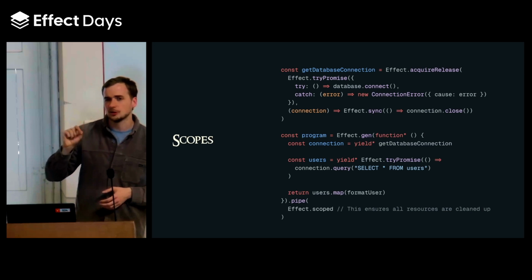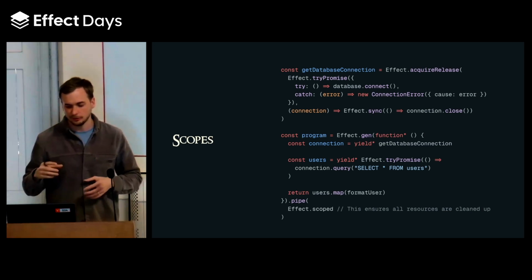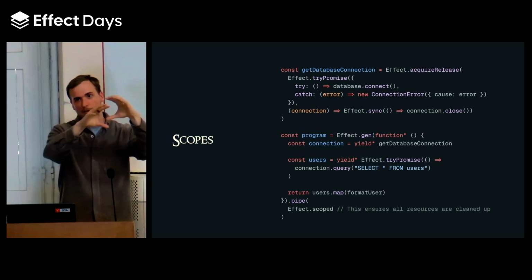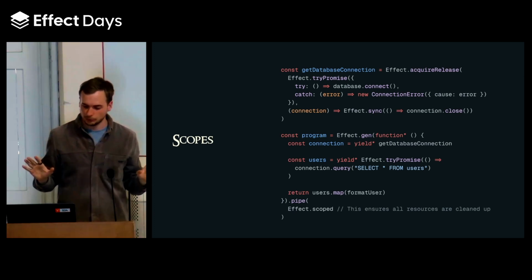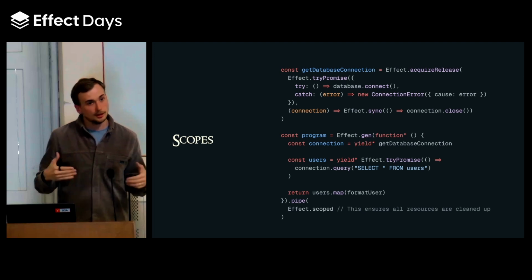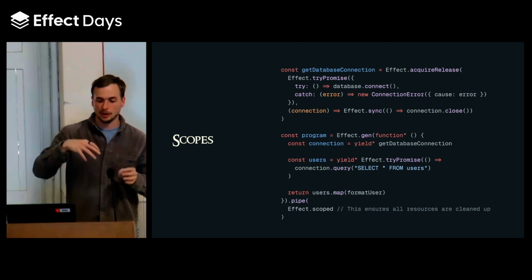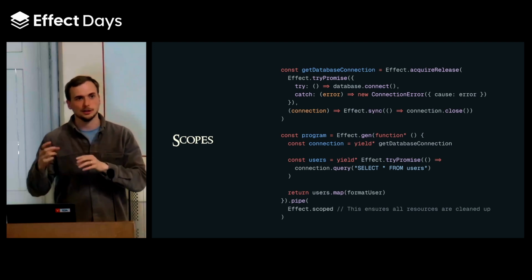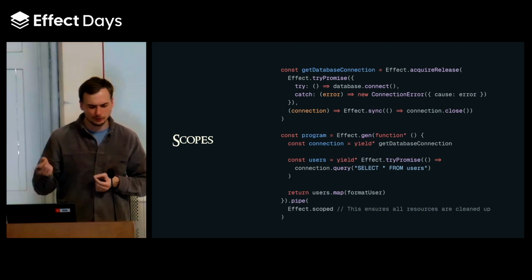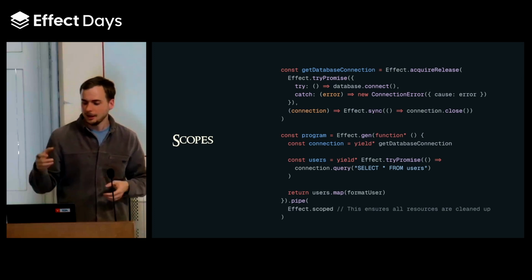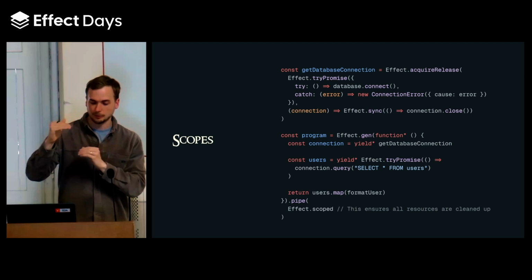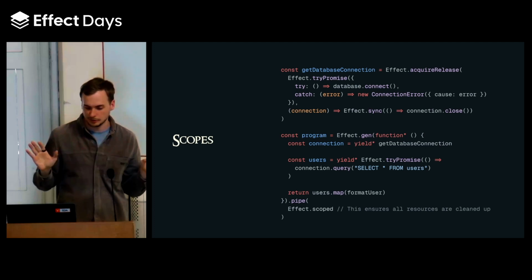In this case, what is just so amazing for us is that we can define the acquire-release, the acquisition of the resource and the release, in one place. And no matter where we use it, as long as the scope closes, everything is taken care of. If we don't do that with Effect, now we have to mix the business logic with the logic of, maybe we need a try-catch. Actually, we would probably need a finally. And then it's like this big mess, and now we have a clean separation. The program has nothing of that sort.